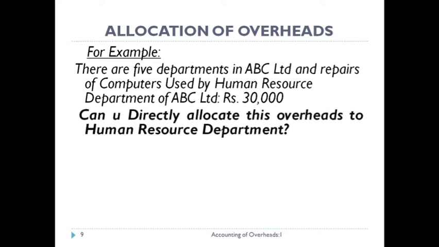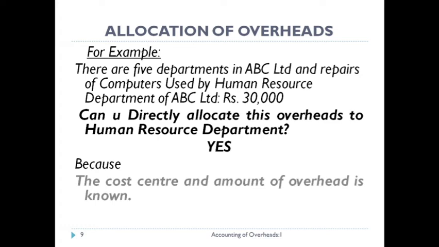Now my question is, can you directly allocate this overhead to the human resource department? And the answer is yes, we can directly allocate this overhead to the HR department. Why? Because the cost center means the human resource department and the amount of overhead, rupees 30,000, is known to us.